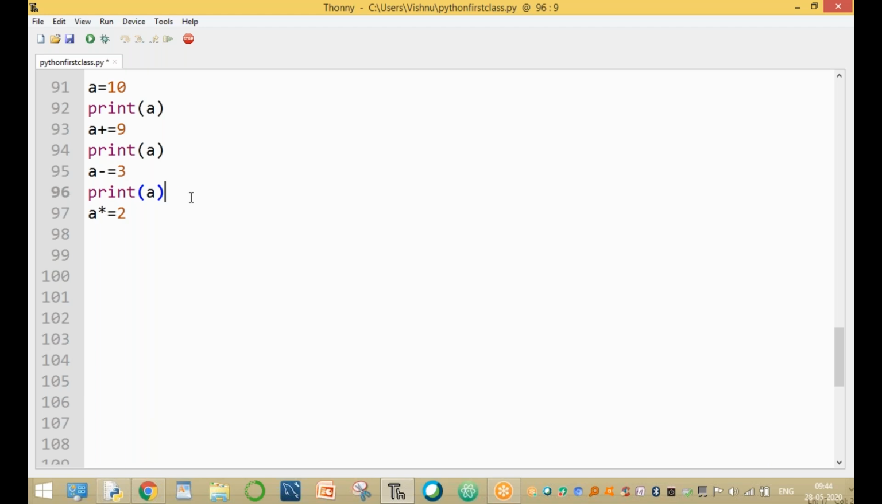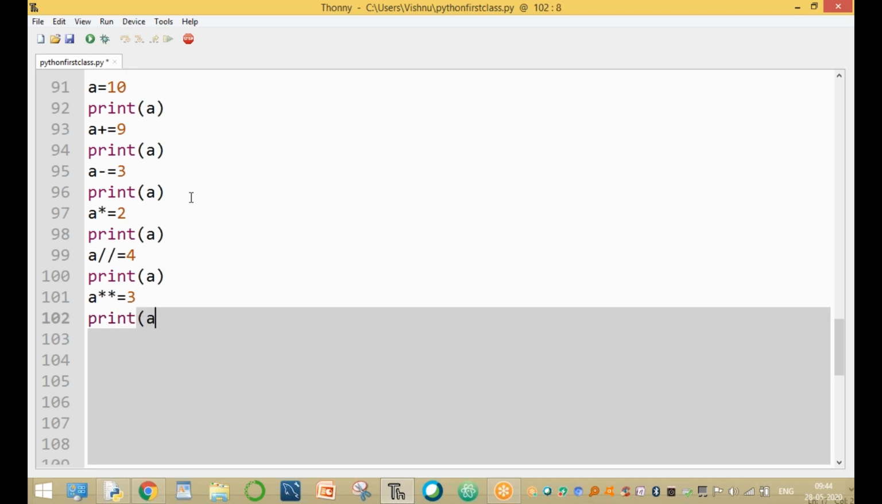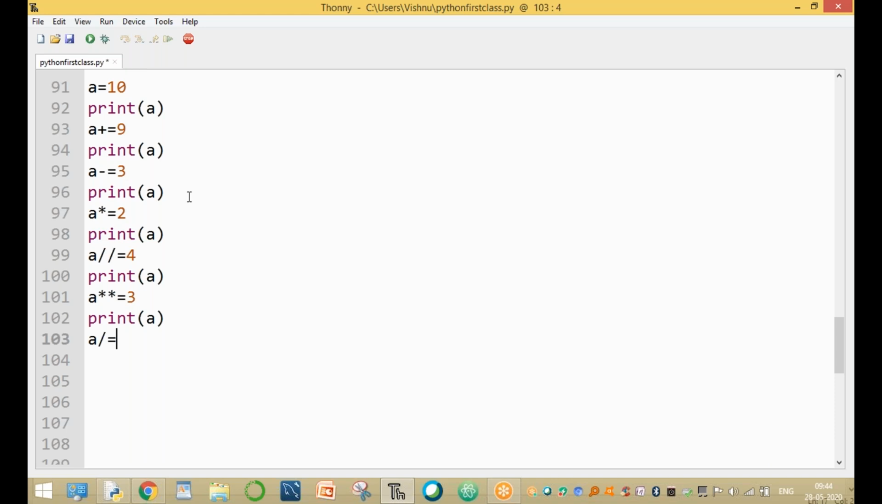16 times 2 is 32, and after printing, the value is 32. And a //= 4, that means 32 is divided by 4, and print a. I will explain later. And a **= 3, and print a. And a /= 3, what is the value of a? And a %= 2, what is the value of a? Print the value of a.